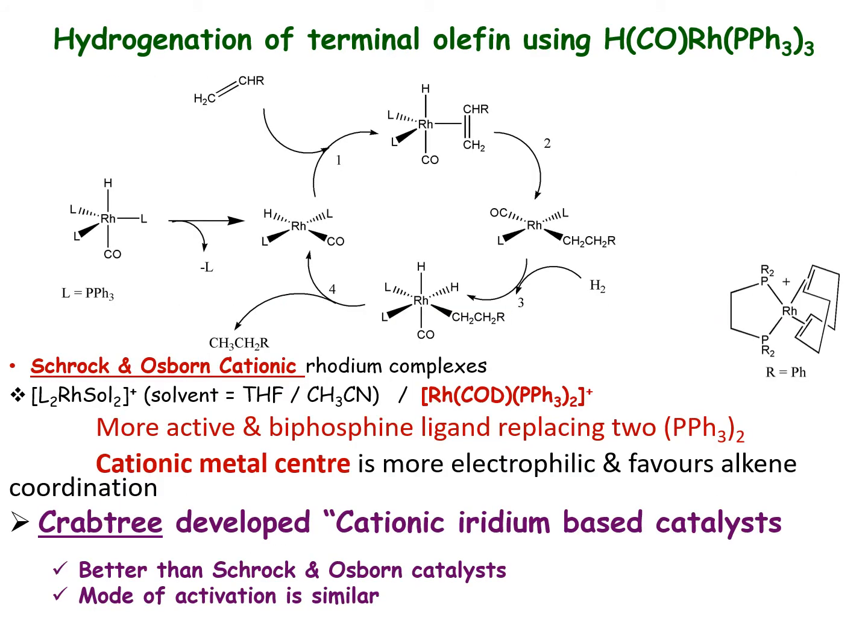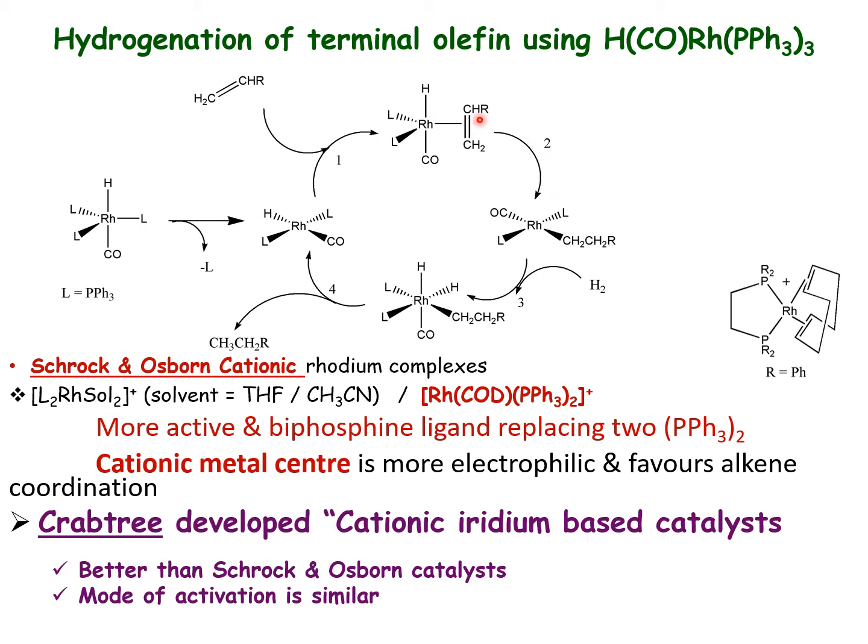Next, the other type of catalyst is the hydrido carbonyl catalyst, which is relatively less sterically crowded when dephosphination occurs. You can see that the reaction mechanism proceeds with the first step, the removal of the phosphine ligand, that is minus L. Subsequently, once the phosphine is not there, the olefin can come and coordinate. Then after olefin coordination, migratory insertion, step 2, is going to happen.